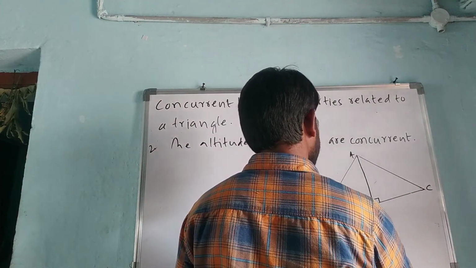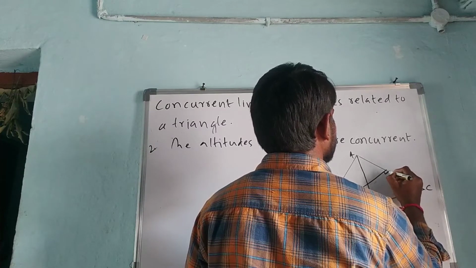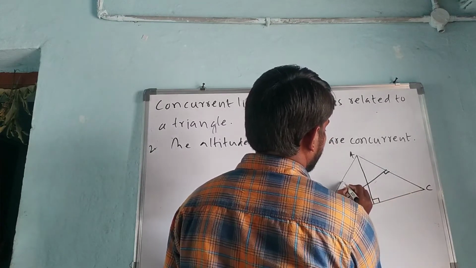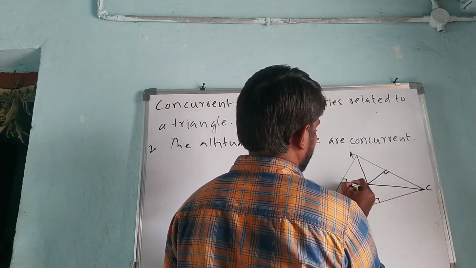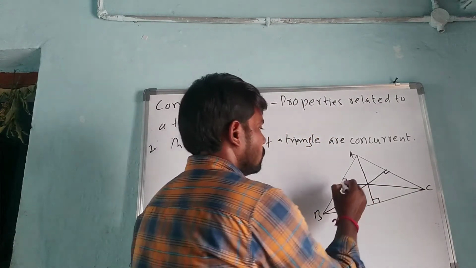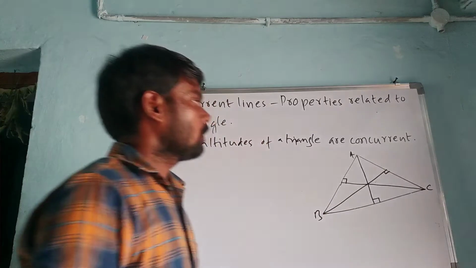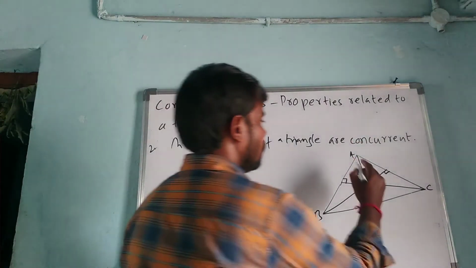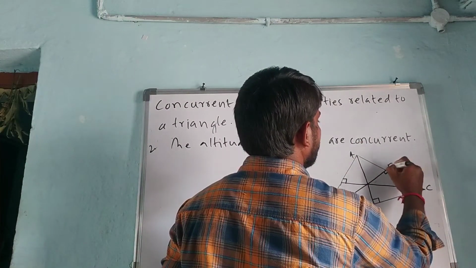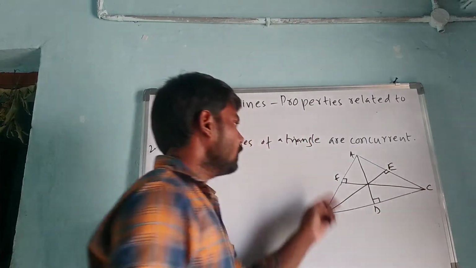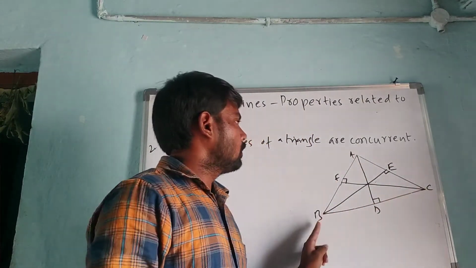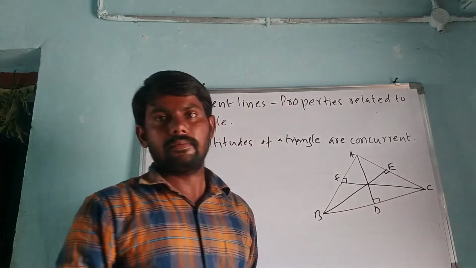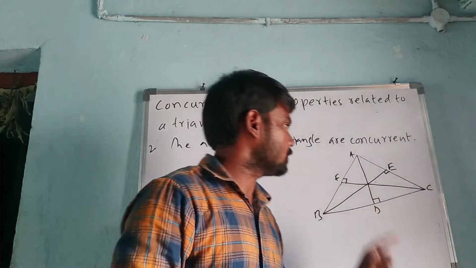One from vertex B and one more from vertex C. Like this, one more from vertex C. Here the altitudes are AD, BE and CF.